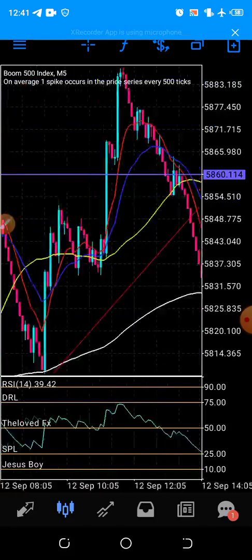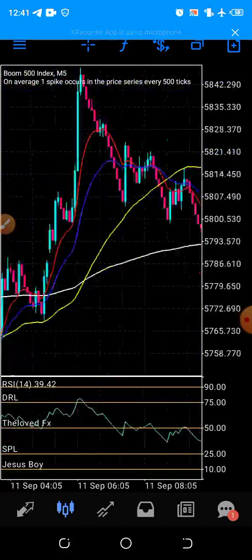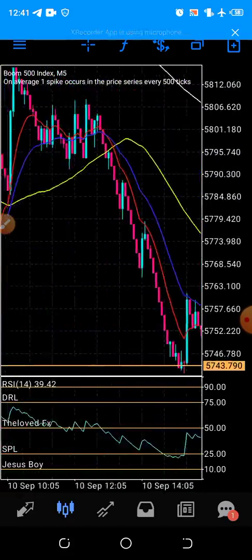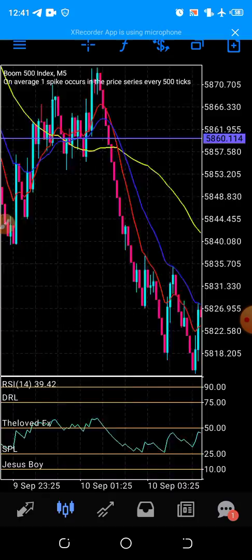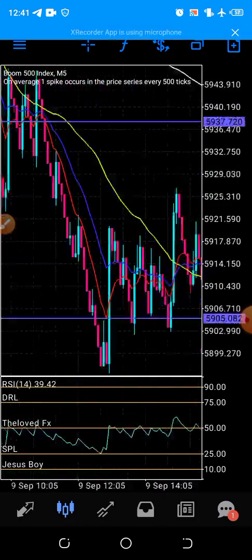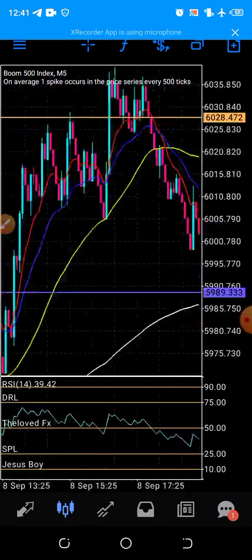My SPL here means spike level, and DRL means drop level. Boom spikes, Crash drops. Crash doesn't spike. Spike is when the market moves up. Drop is when the market moves down rapidly. So note that.